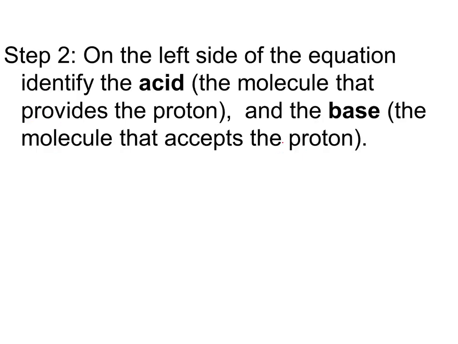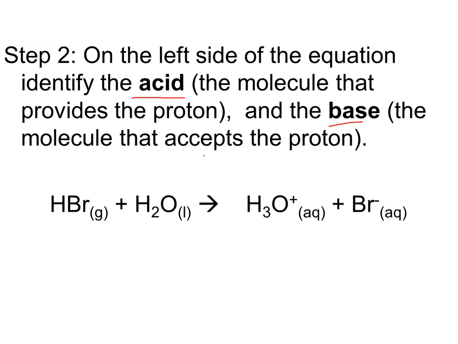Now let's start labeling things. First off, let's look at the reactant side. We want to identify the acid and the base. And remember, the thing that donates the proton is the acid, the thing that accepts the proton is the base. So hydrogen bromide here is the thing that has the proton, the hydrogen ion, and it is the one that is going to donate it, leaving it behind without it.